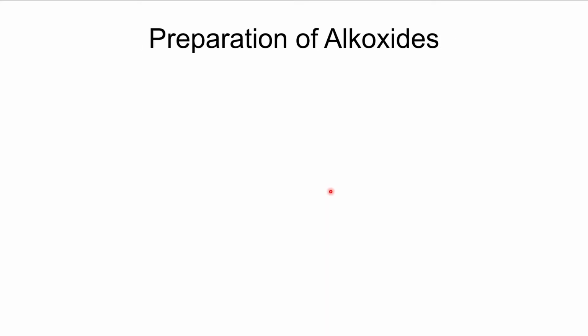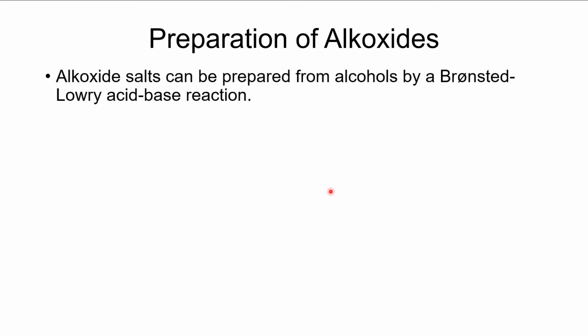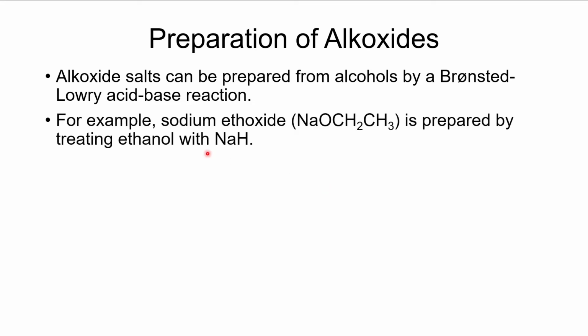All right, so for preparation of alkoxides, it turns out that this is pretty easy. We just need a base that is stronger than the alkoxide. So if we want to, for example, produce sodium ethoxide from ethanol, we can do that using something like sodium hydride.